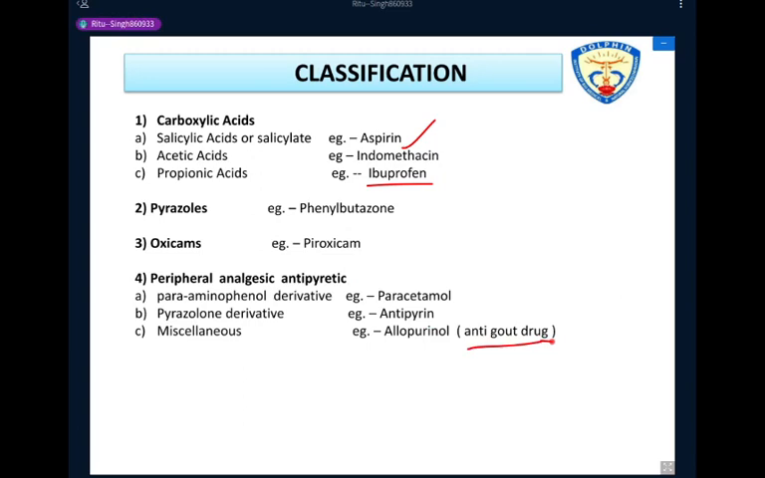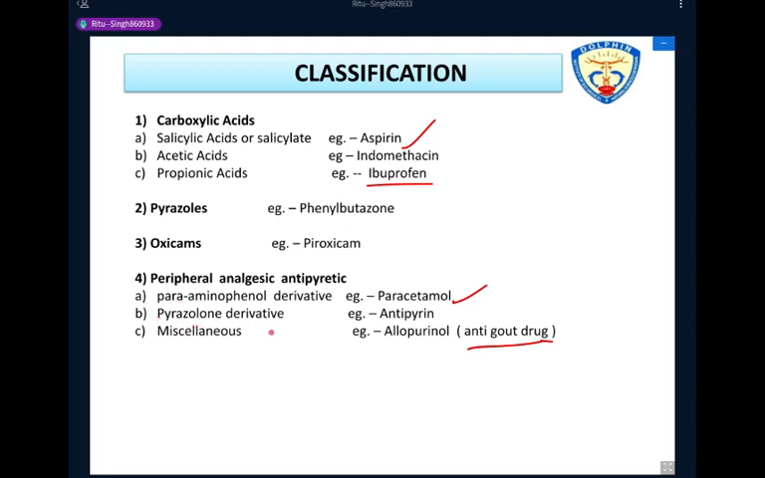What is gout? Gout is a genetically determined metabolic disease in which there is overproduction of purine. So these peripheral analgesic antipyretics are also used as anti-gout drugs. One category of these is the para-aminophenol derivative. An example of a para-aminophenol derivative is paracetamol. Paracetamol is a very common drug; most people use paracetamol in fever.